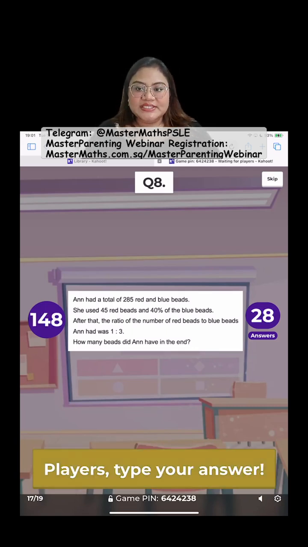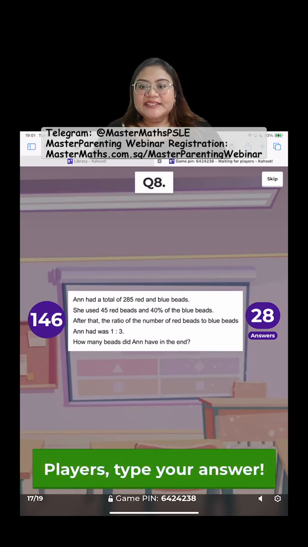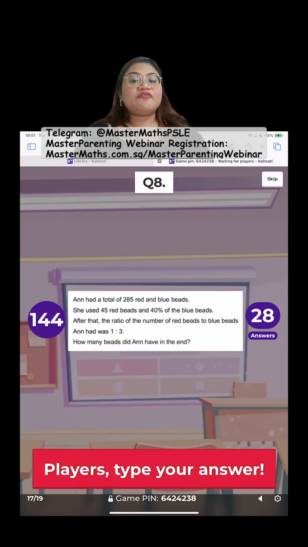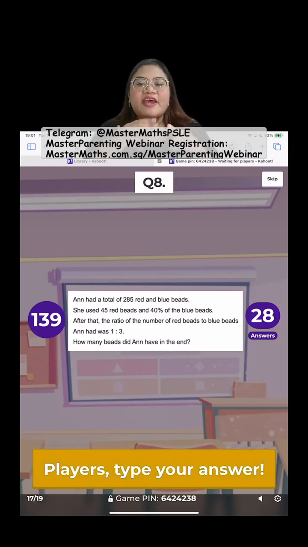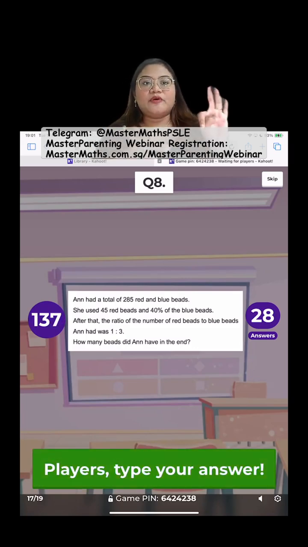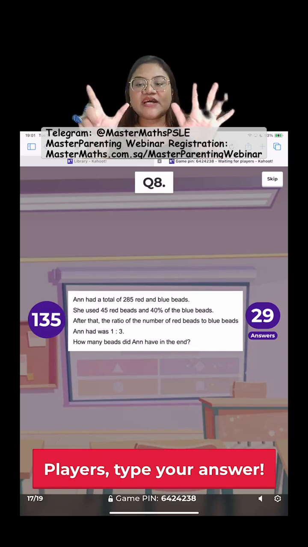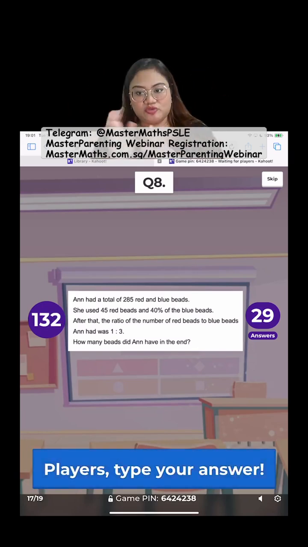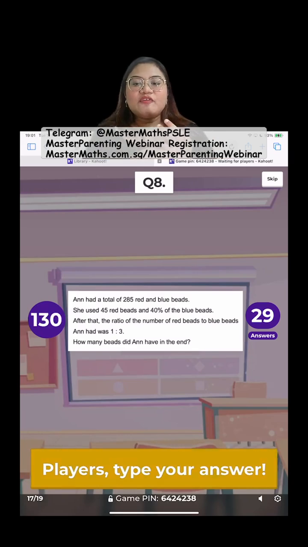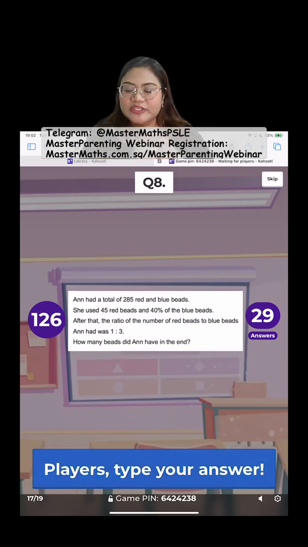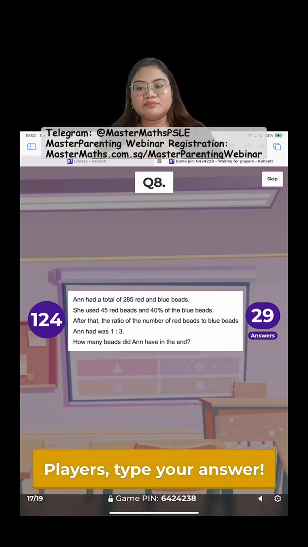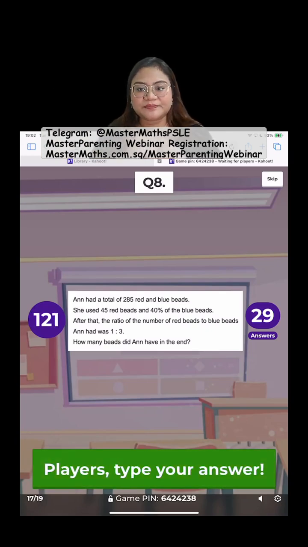Slightly over 2 minutes. This is actually a past PSLE question. If you found it hard, that's great, because now it's February, and March, April, May, June, July, August, September, you have 7 months to make it easy for you. So that's wonderful that you found it hard now and not many months later. And this is not designed to be that hard.